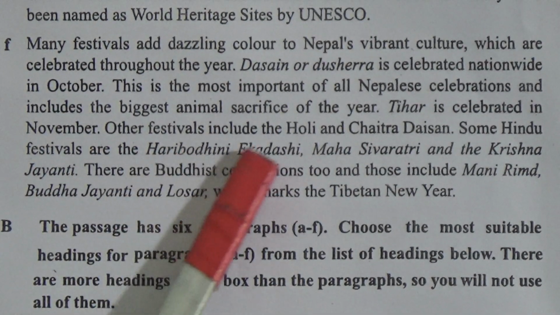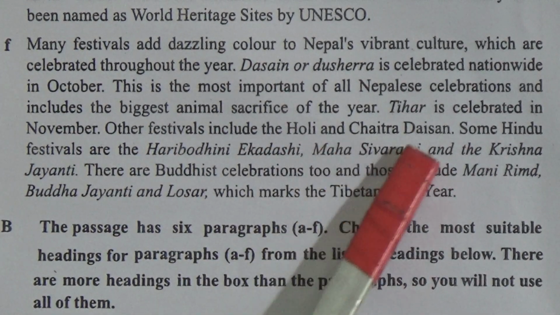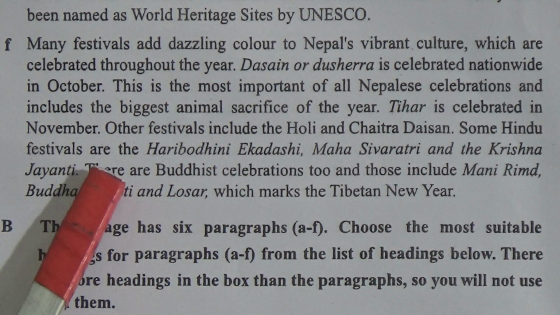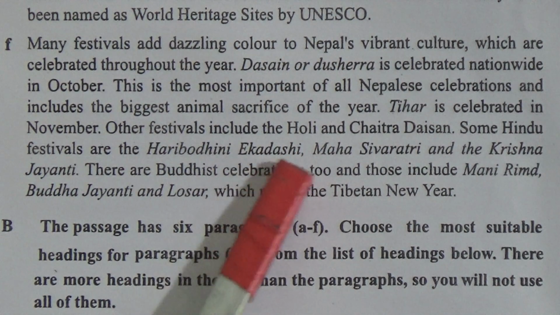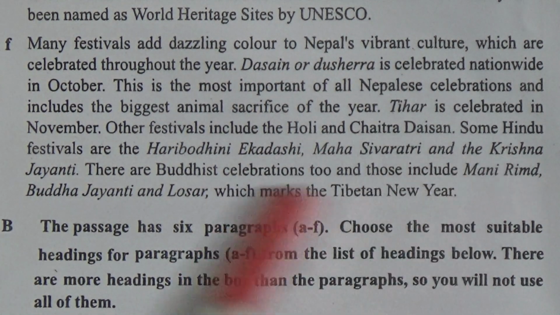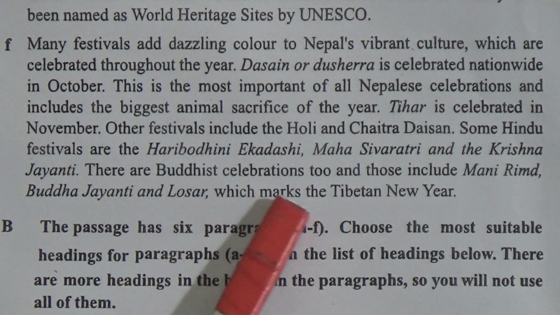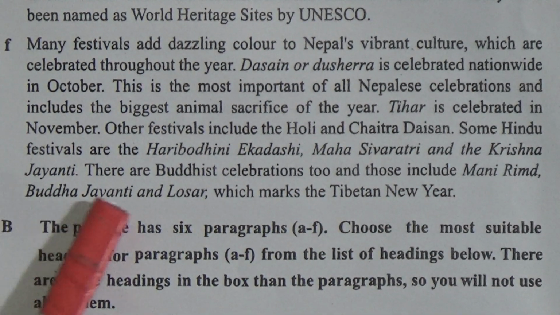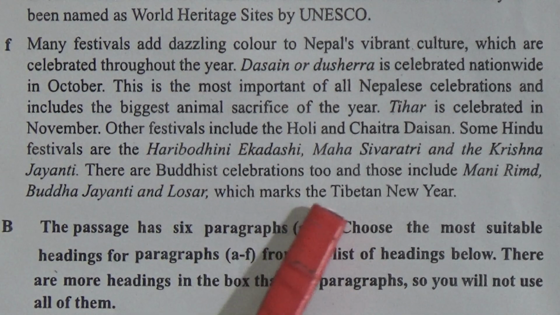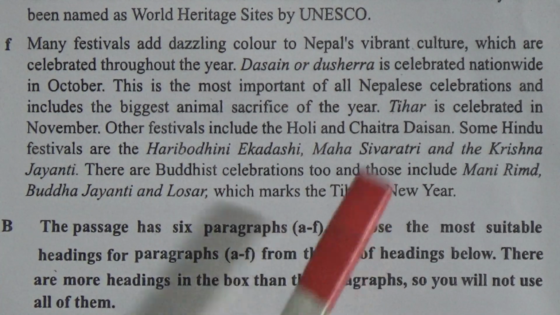Other festivals include the Holi and Chaitra Dashain. Some Hindu festivals are the Haribodhini Ekadashi, Mahashivratri and the Krishna Jayanti. There are Buddhist celebrations too, and those include Mani Rimdu, Buddha Jayanti and Losar, which marks the Tibetan New Year. So Losar marks the Tibetan New Year.